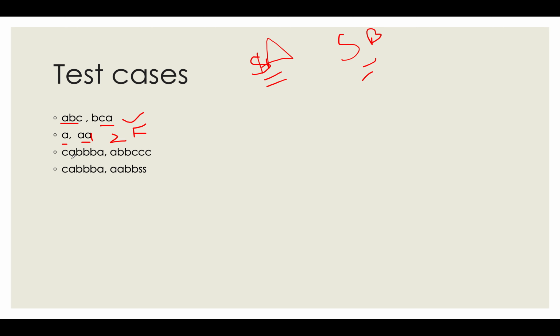And let's talk about the third case. You have C, you have A and you have B. Here you have A, B and C. And what are the frequencies in the first string? 1, 2, 3, and here 1, 2, 3. Similar kinds of frequencies are there.